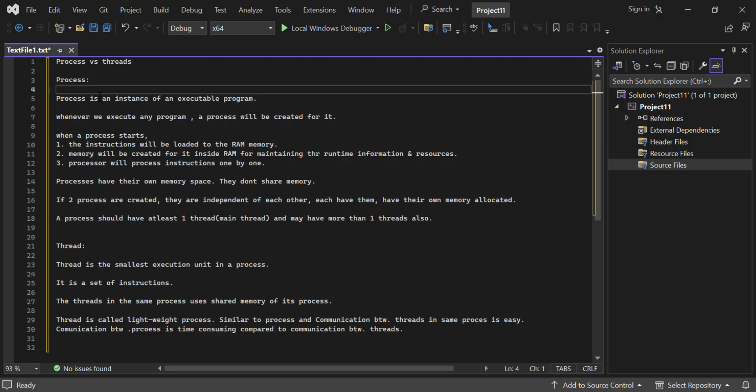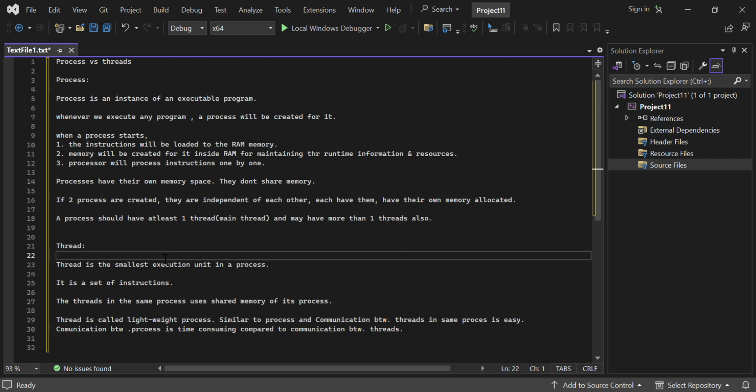Process have their own memory space, but threads share the memory if they are in the same process. And communication between threads is very easy, but communication between processes is difficult. So these are the differences between process and thread.